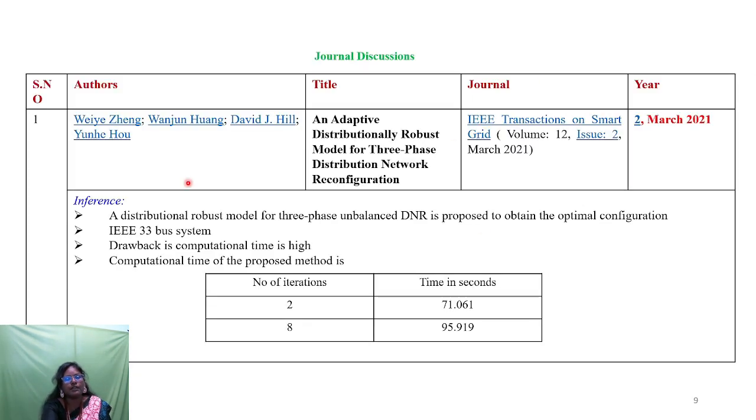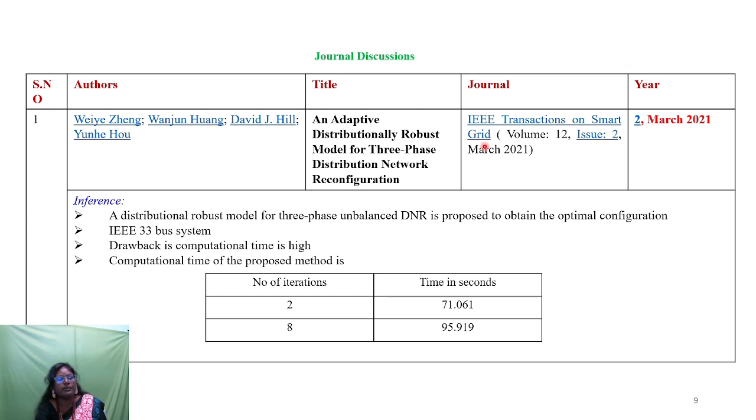Next we see the methods researchers have already discovered using AI in the distribution power system. First, the paper titled An Adaptive Distributionally Robust Model for Three-Phase Distribution Network Reconfiguration, published in IEEE Transactions on Smart Grid in 2021. The authors are Wang, Wang Han and David J. Hill.